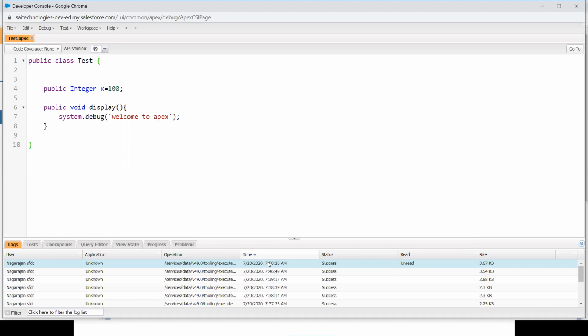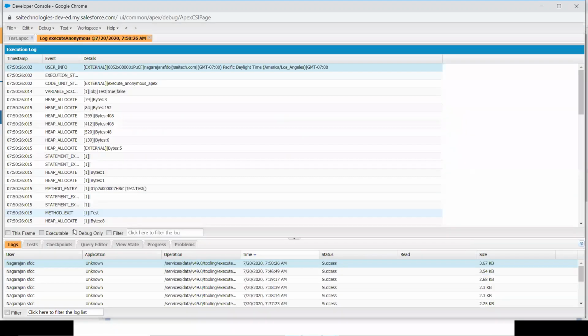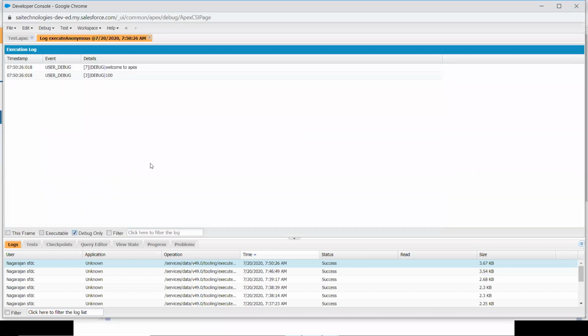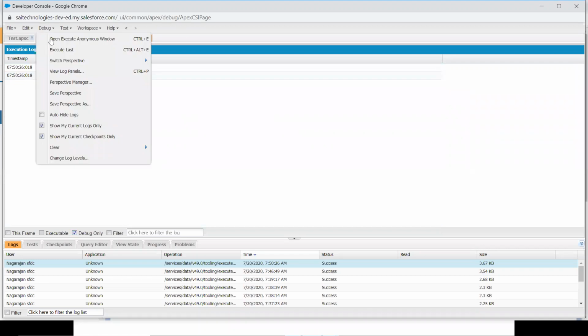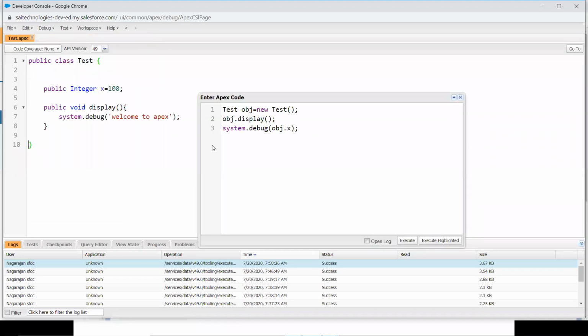Yeah, I executed the code. Let's see what the output comes. Debug only. Yeah, I can see the output 100 over here. Okay, now I can access both the variable as well as the function. I can access it because both of them are in public scope. You got the point, guys?